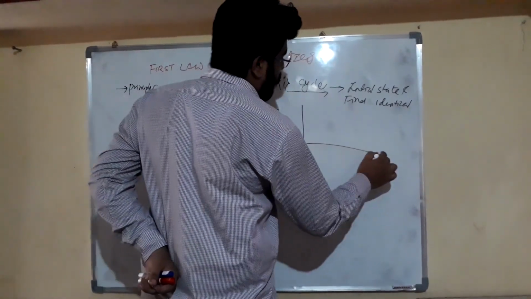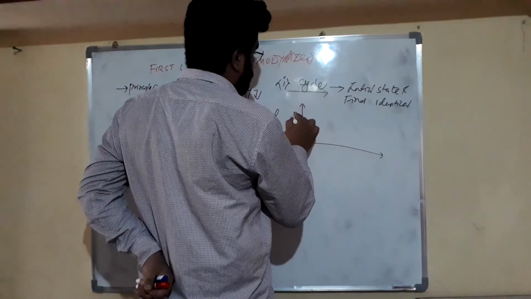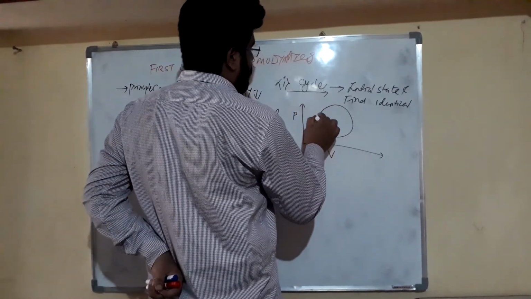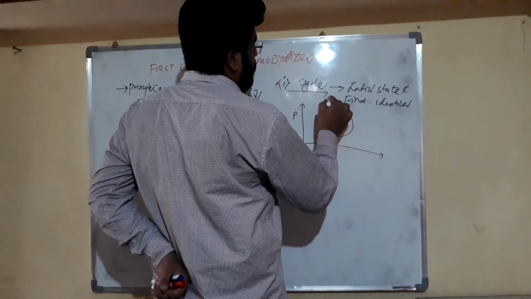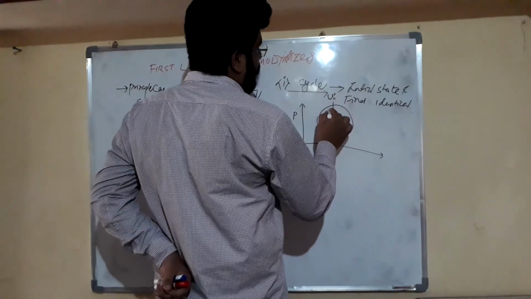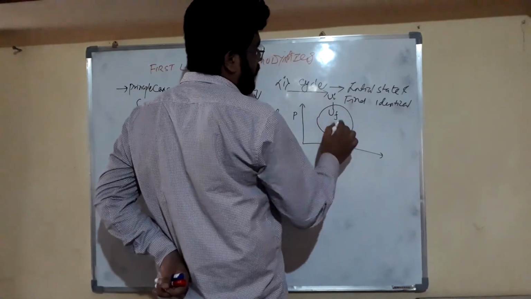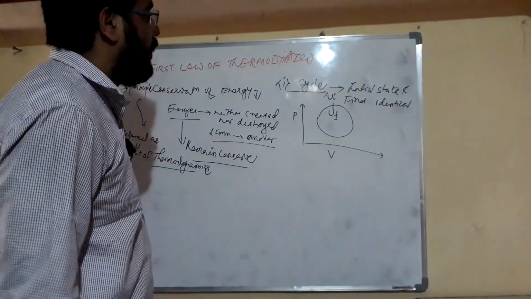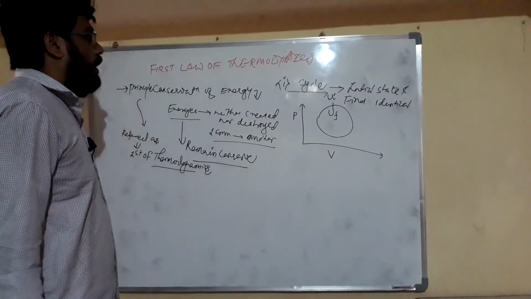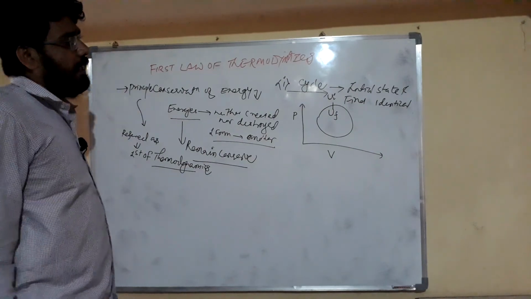This is a pressure and volume diagram, friends. This is our cycle. The internal energy at the initial state is UI and at the final state it is the same, so the internal energy at the final state is UF. So friends, our first law of thermodynamics for a cycle says that